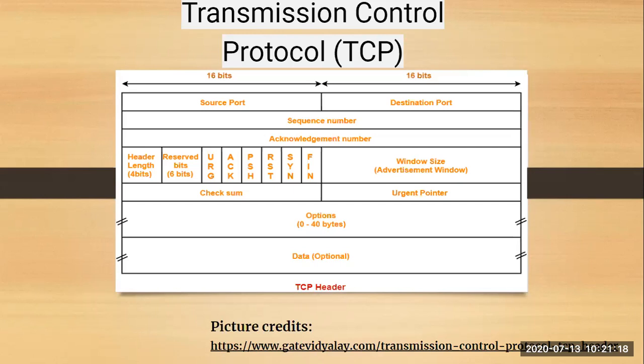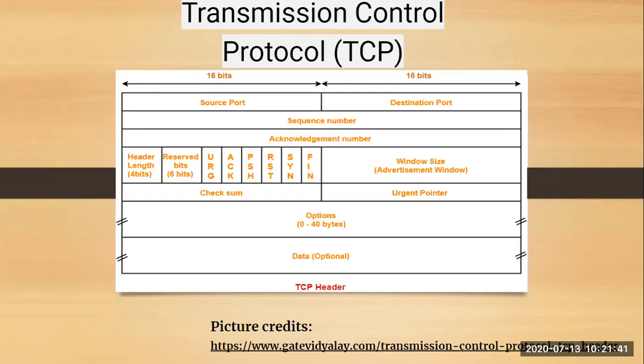Next is your sequence number. It is a 32-bit field. Whenever you are sending any packet over the network, a sequence number is assigned to that packet so that they can understand how many packets have been sent so far or how many packets have been received. Next is your acknowledgement number. It is a 32-bit field again.